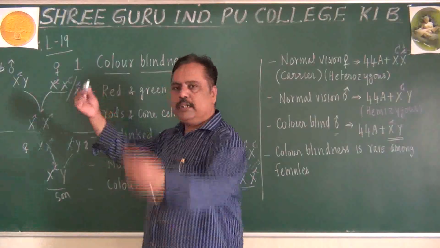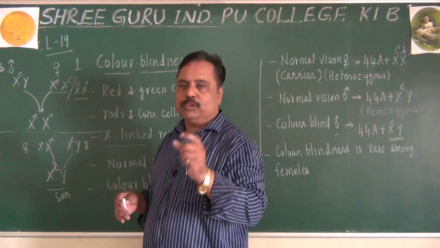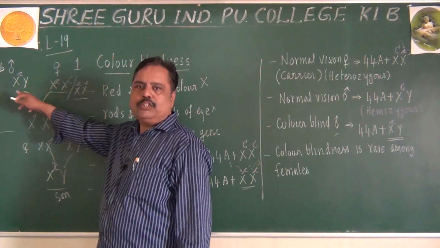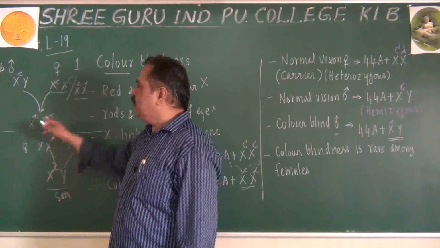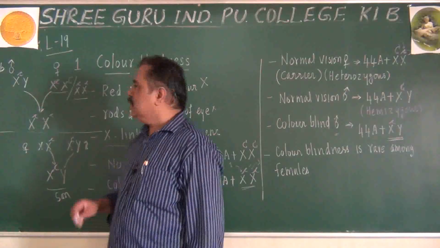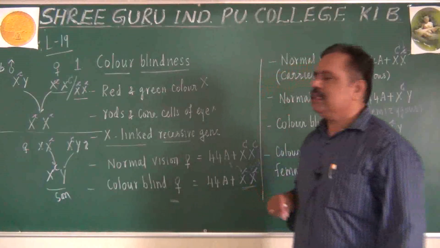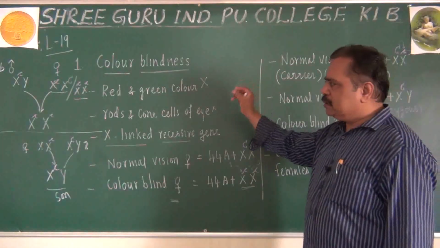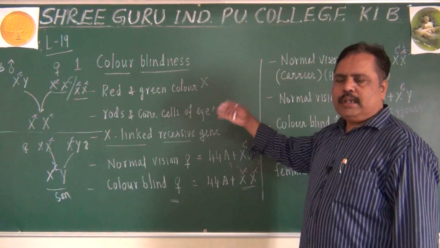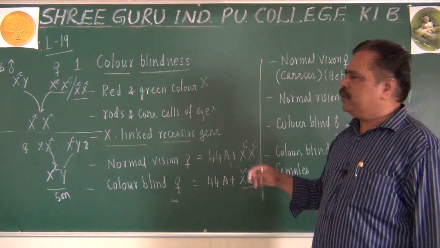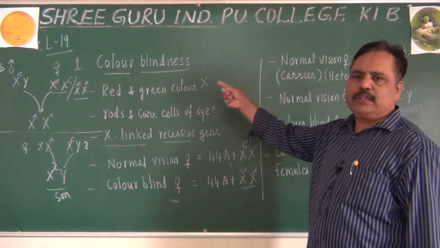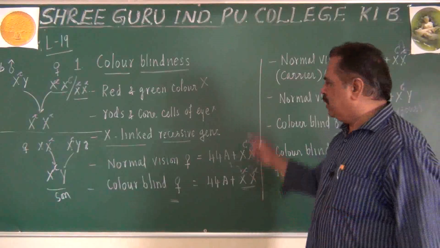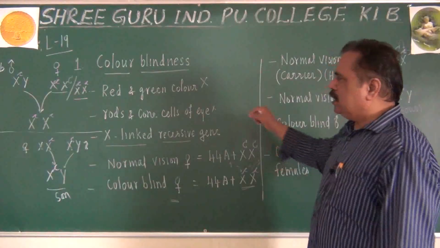Daughters have to inherit two affected X chromosomes. Both of them should be colorblind, or one carrier and one compulsorily colorblind. Then only the daughter will become colorblind. This is the pattern of inheritance exhibited by colorblindness. Let me explain the different possible types of marriages with reference to colorblindness, or possible types of inheritance, we will see. Make note of this point, I will continue.